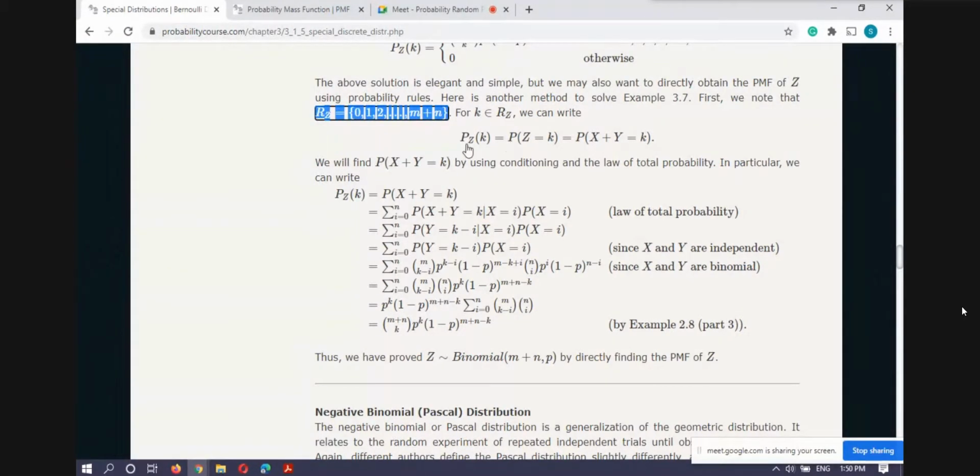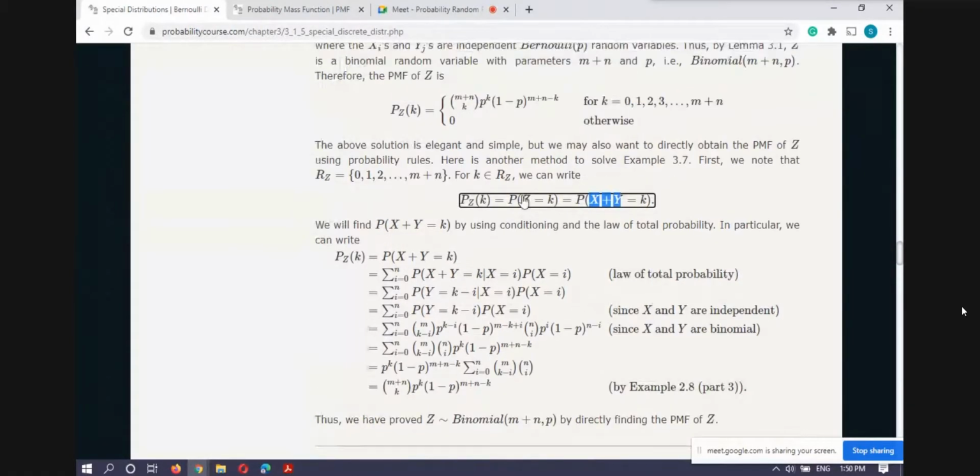That means I have to calculate this for all values of k ranging from 0 to m plus n. Z equals X plus Y equals k. Now I use the law of total probability to rewrite this expression.